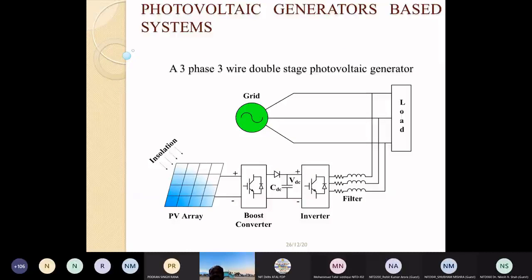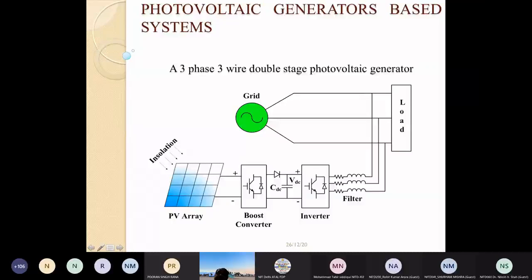Now, in a grid connected system, taking the solar rooftop system as an example, you can see the photovoltaic installation connected to a boost converter and then an inverter connected to the load. And this load is nothing but your home load, and that home load is again fed by the grid. So with an interconnection like this, the power will either go towards the load or towards the grid.